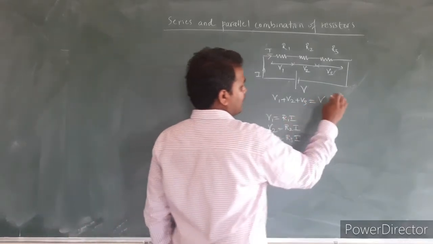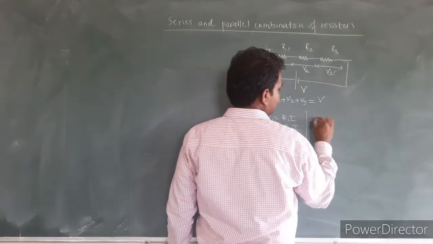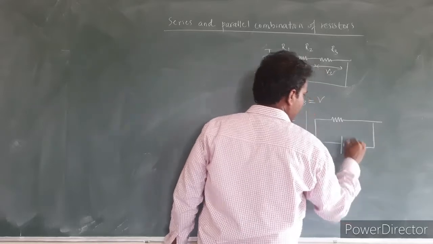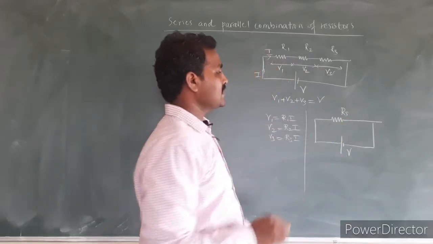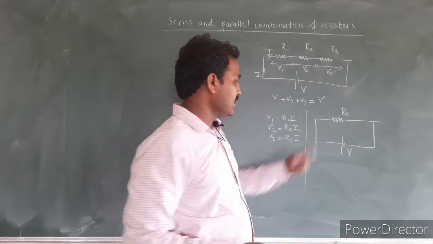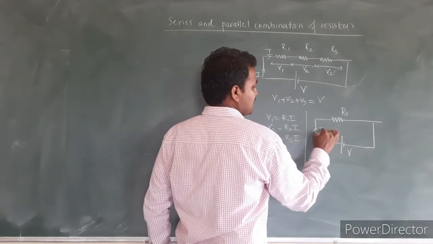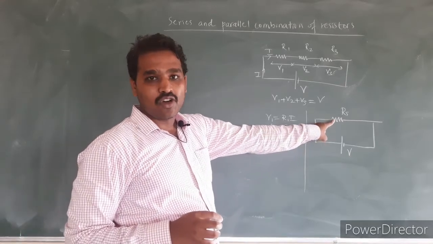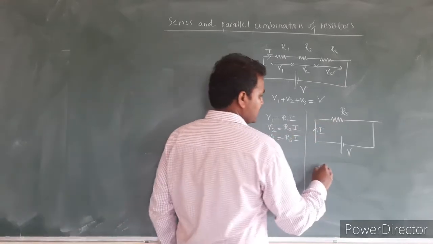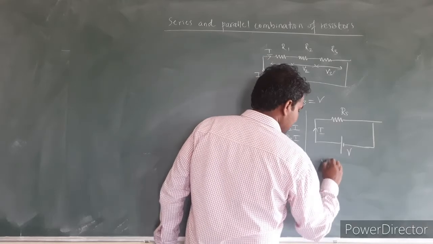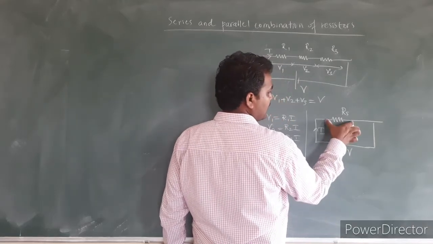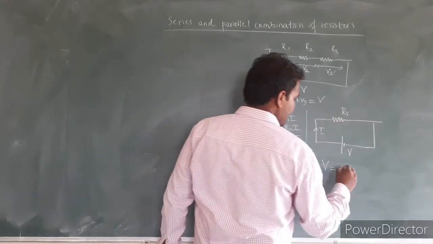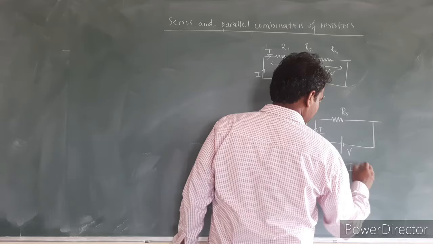If I draw the equivalent circuit, the same circuit can be drawn like this. This is the supply voltage of V. Let us write the effective resistance of the series combination as Rs, and the current flowing through this combination is again I. If I apply Ohm's law for this effective circuit, the supply voltage is V, and the potential drop across the combination will also be V. I can write V is equal to Rs into I.